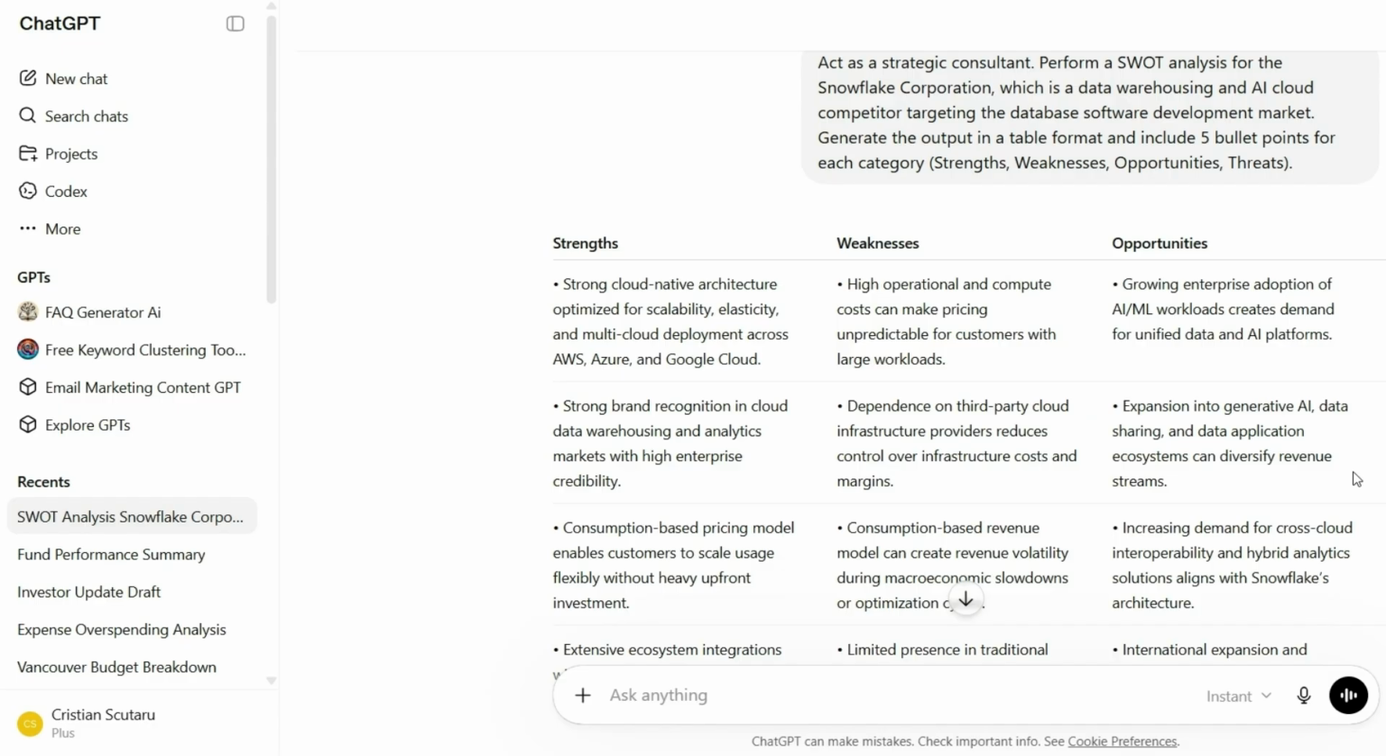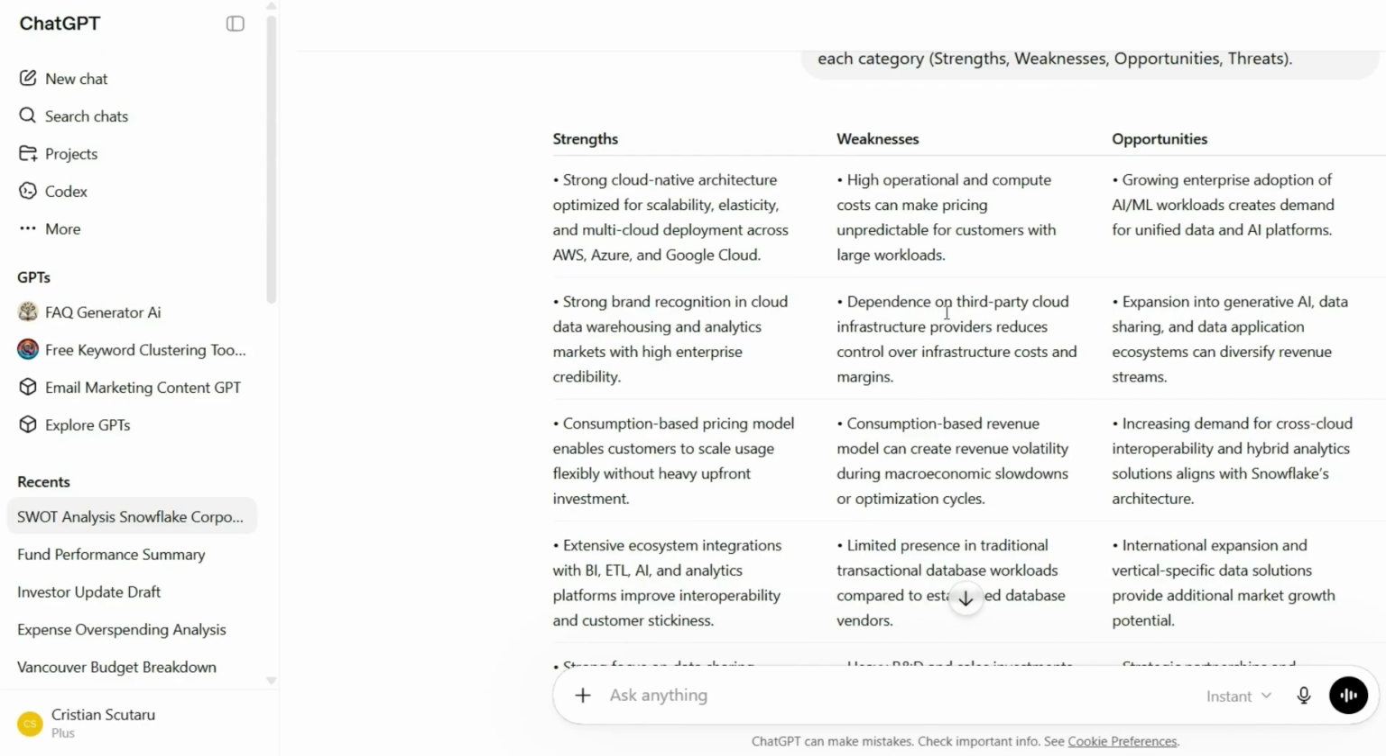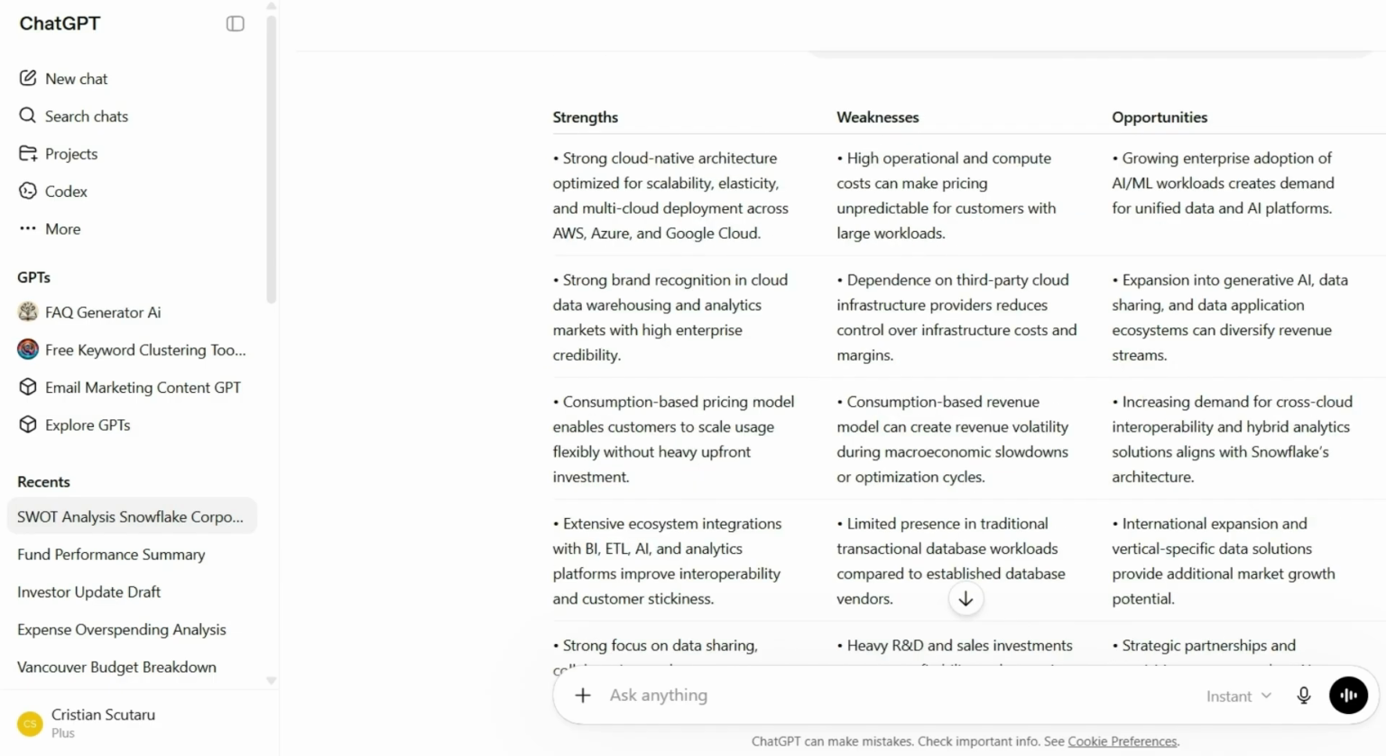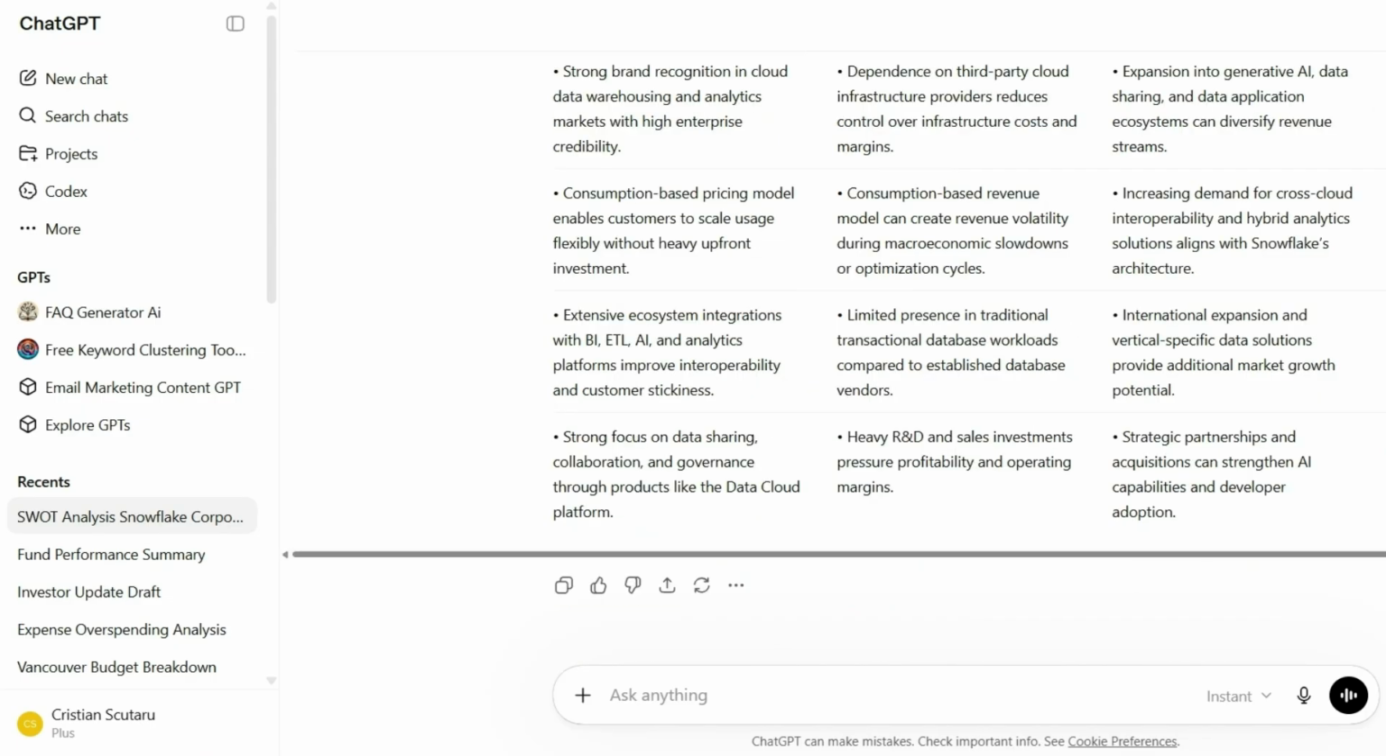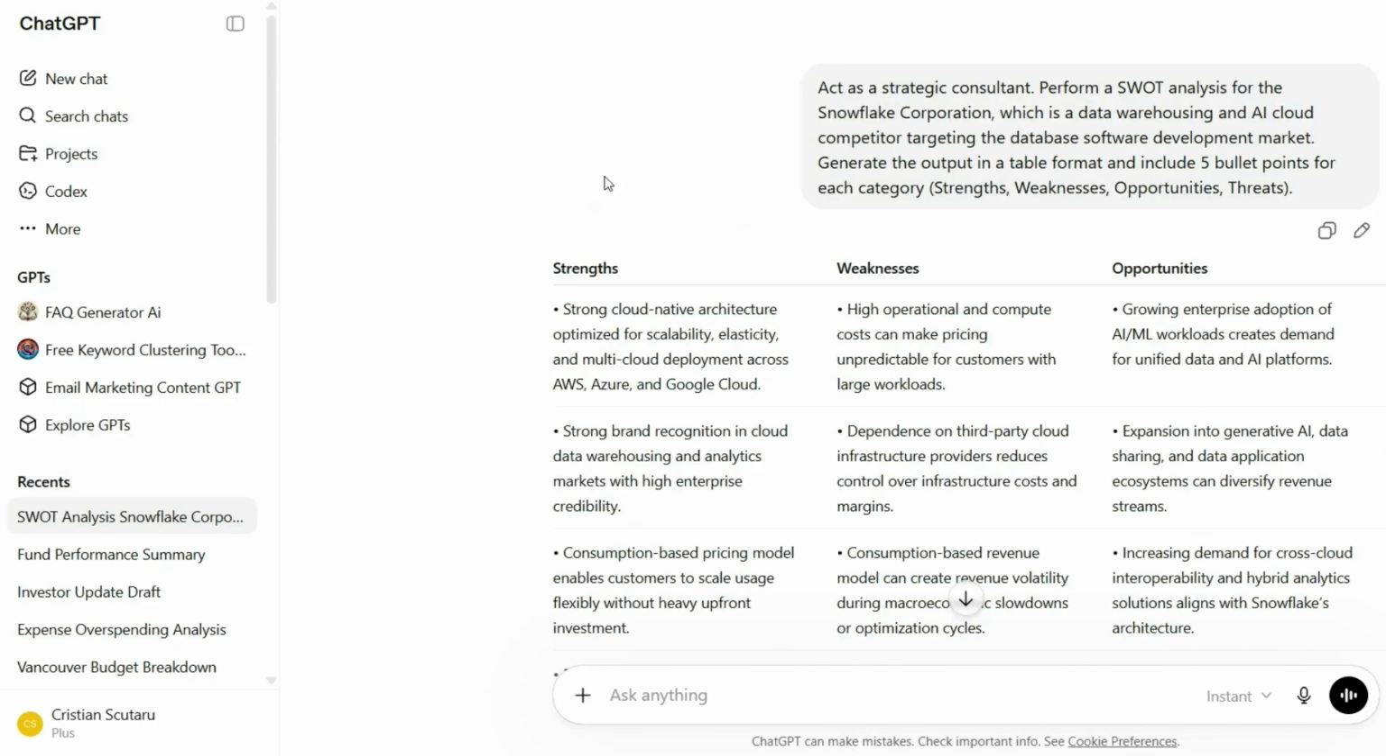But in this case, enough information is public, and look what ChatGPT brought us: strengths, strong cloud native; weaknesses, high operational and compute costs, which can make prices unpredictable and so on. So I can tell you, yes, I have a strong expertise in Snowflake, and these are all real concerns. Opportunities, threats, definitely different competitors, Databricks among others, but you see Amazon Web Services, also hyperscalers, Microsoft, Google, and so on. So that's one starting point.